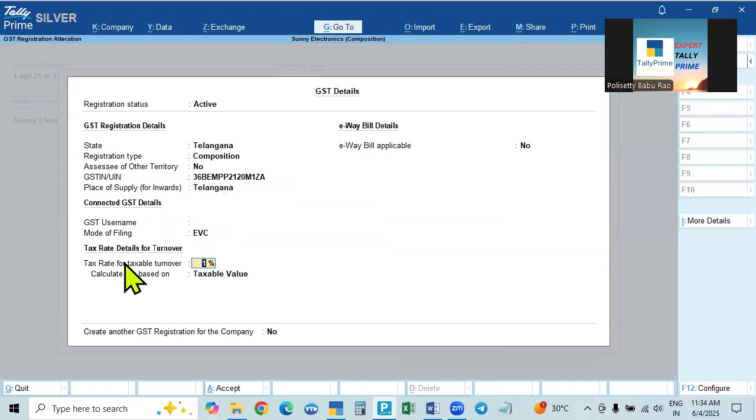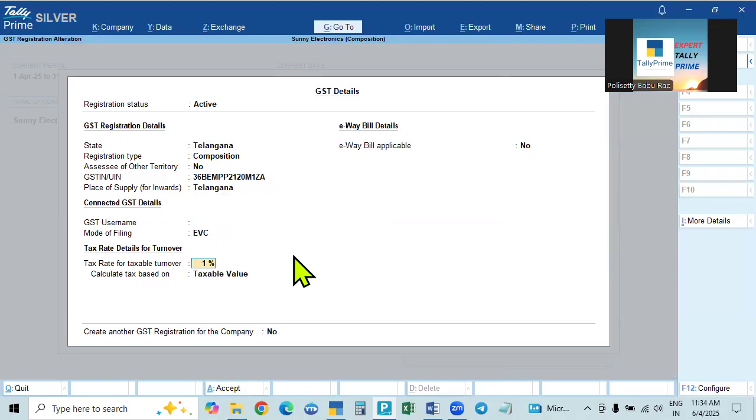And here, this is extra. This is additional for the composition dealer: tax rate details for turnover. So here, the tax rate for the turnover, taxable turnover, what is that? 1% for trader and manufacturer. For restaurant not serving liquor, 5%, and other service provider, 6%.